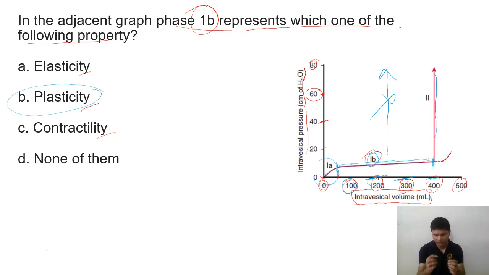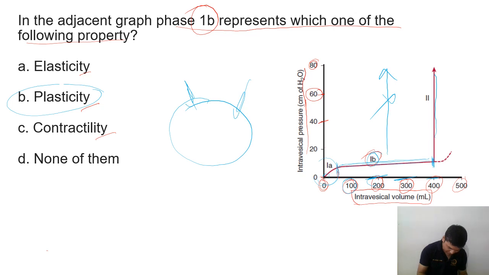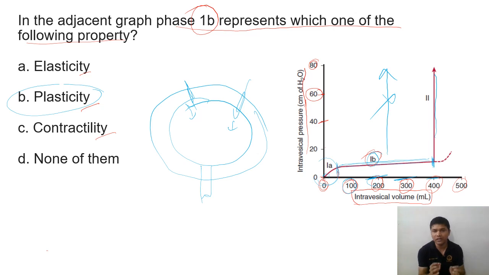Suppose this is the bladder with the ureter, fluid is coming, and this is the urethra. Fluid is coming, and the bladder wall is going to stretch and remain in that position easily. This is not an elastic wall.